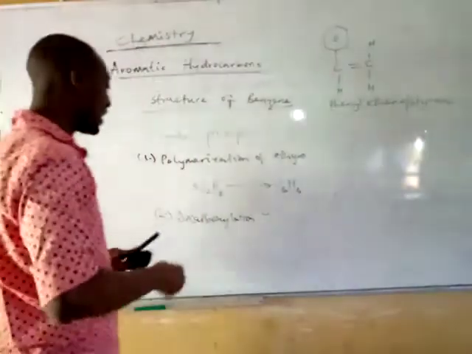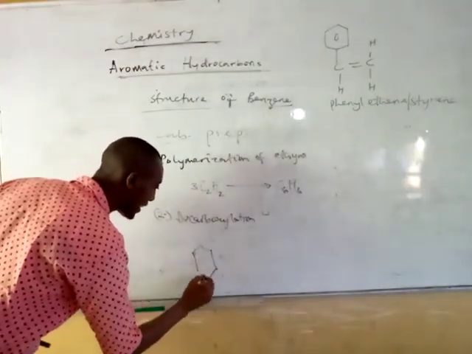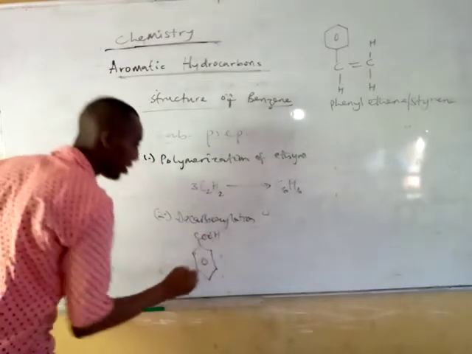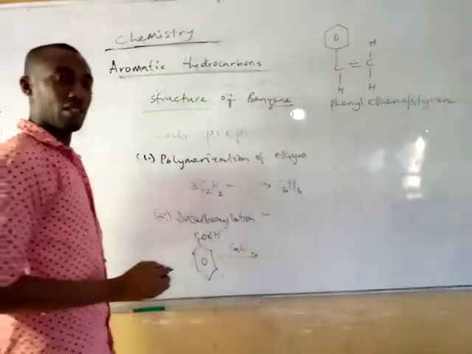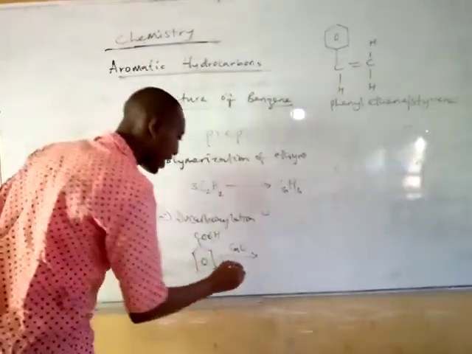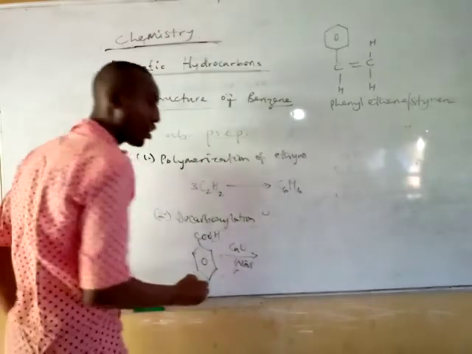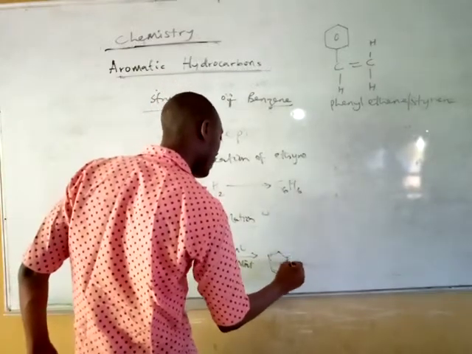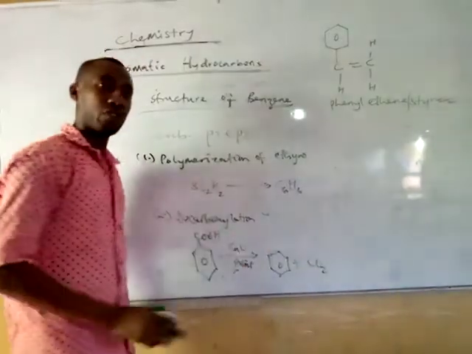So in this case now, if I have my benzoic acid as COOH, and then I'm using a catalyst like calcium oxide, that's my quicklime now, and then I decide to heat the mixture, what I will have is my benzene, plus my CO2 being removed from it.